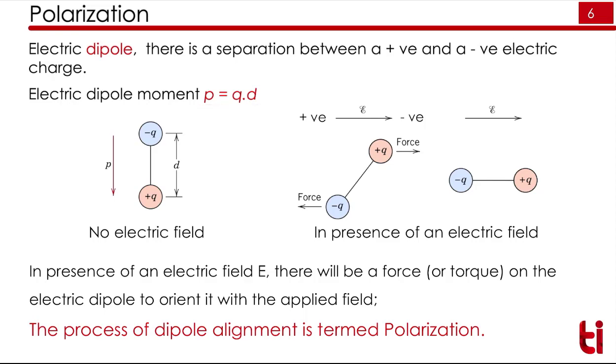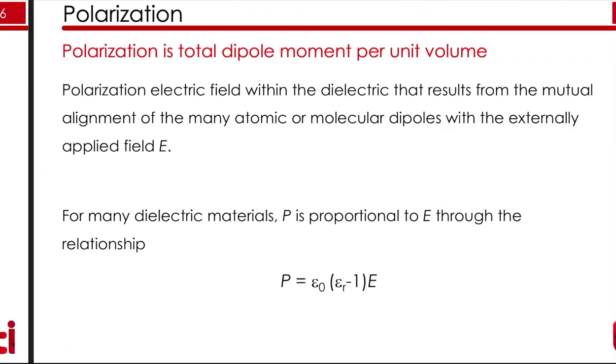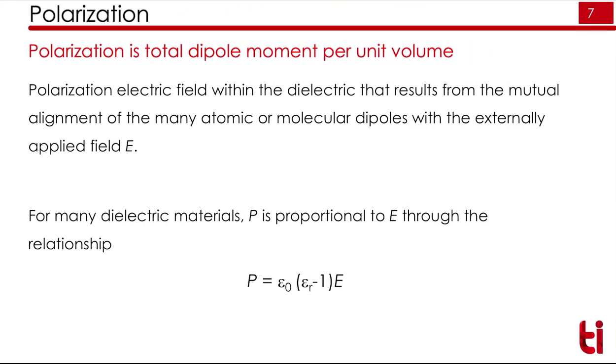d. So if you have a dipole and you apply some field, that dipole distance will vary, and that we call the moment. Basically, the moment is the moment of dipoles, which you can measure using p equal to Q into d. This process of dipole alignment is called polarization.